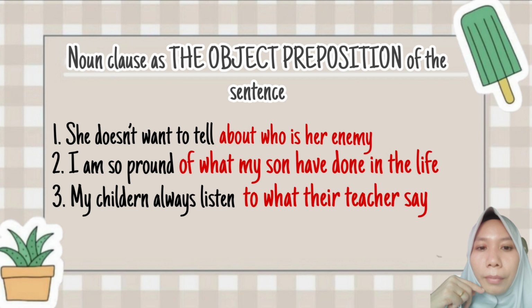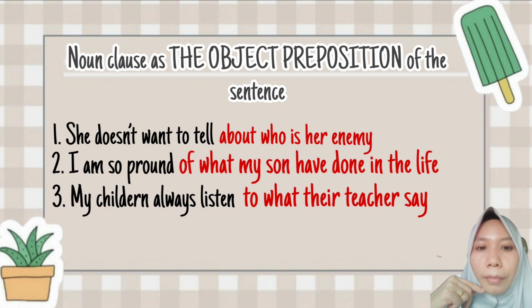Noun clause as the object of the preposition of the sentence. I give you 3 sentences in this slide, and each of the sentences contains the noun clause as the object of the preposition. We go with sentence number 1. She doesn't want to tell about who is her enemy. What doesn't she want to tell? She doesn't want to tell about who is her enemy. So, who is her enemy is the object of the preposition about.